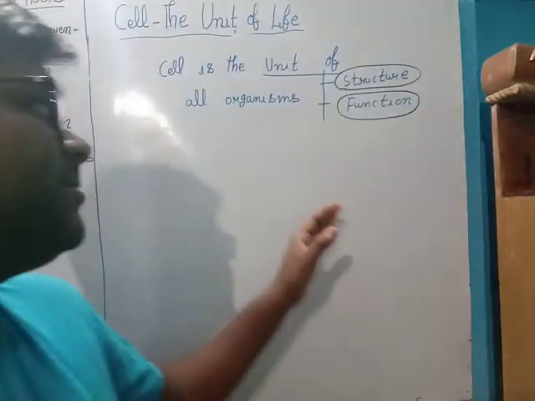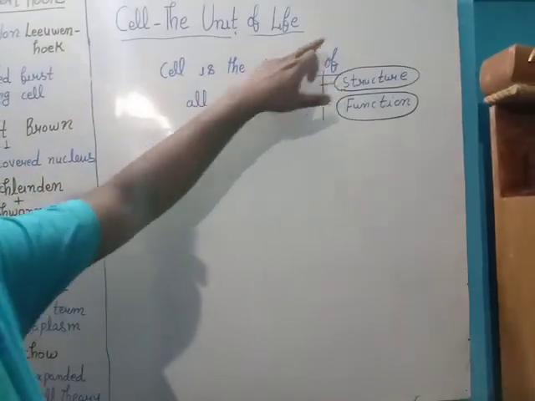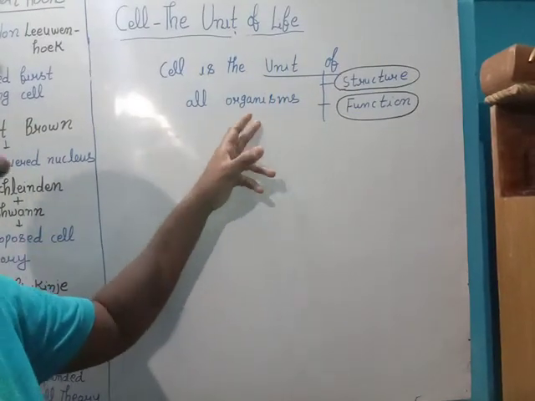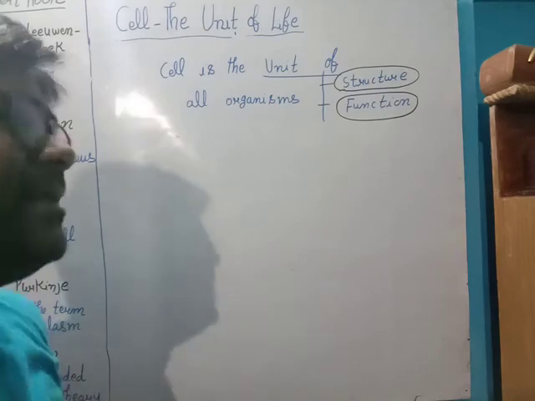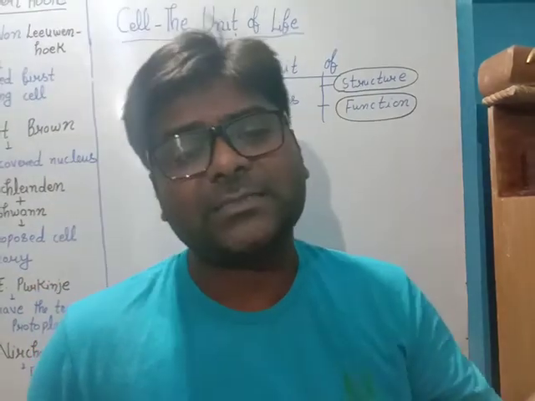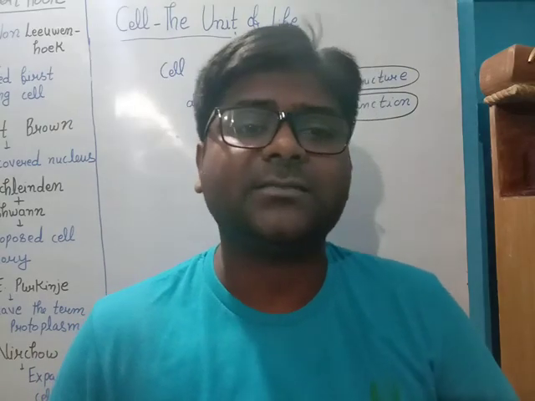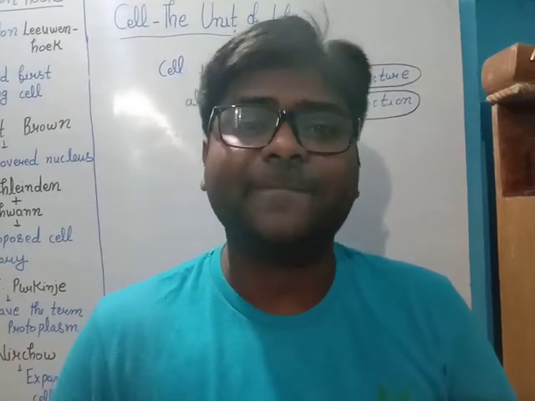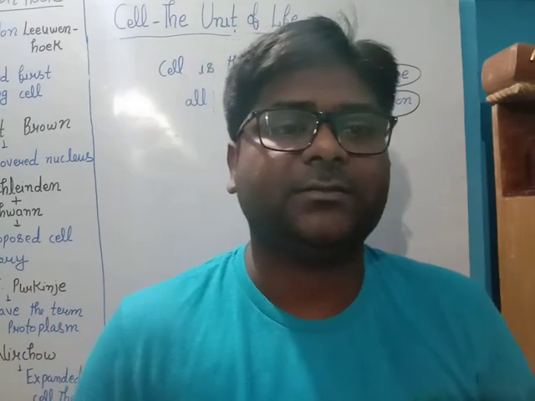So my dear students, it is very easy to define. Cell is the unit of structure and function of all organisms. When we say organisms, we include both plants and animals. All plants have cell, all animals have cell as unit.